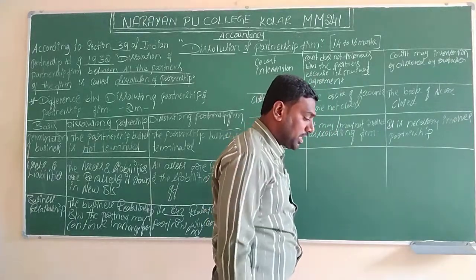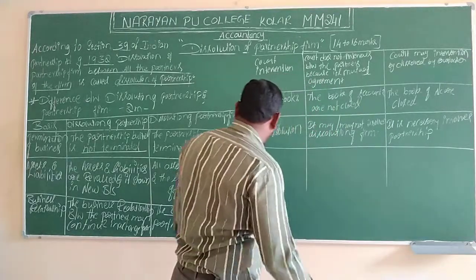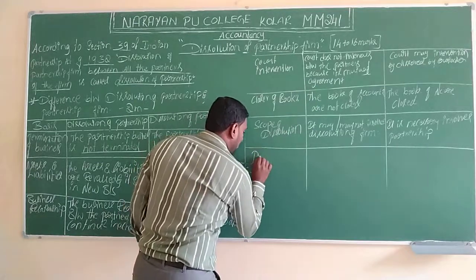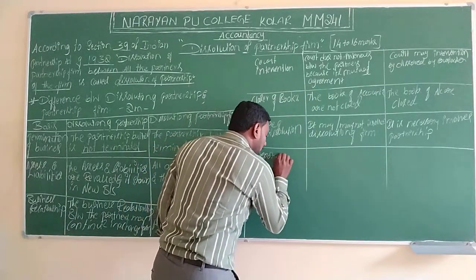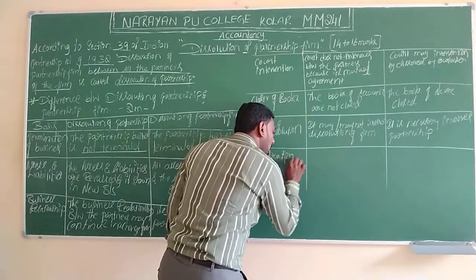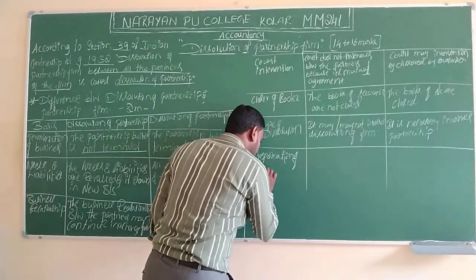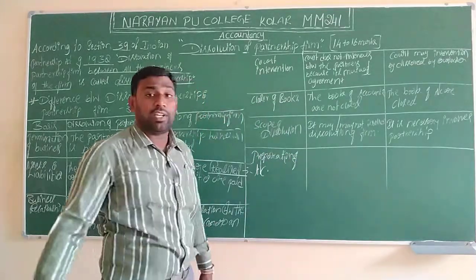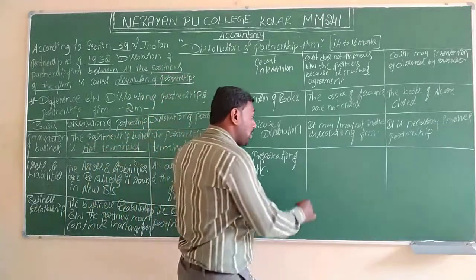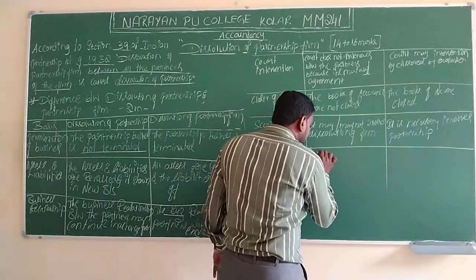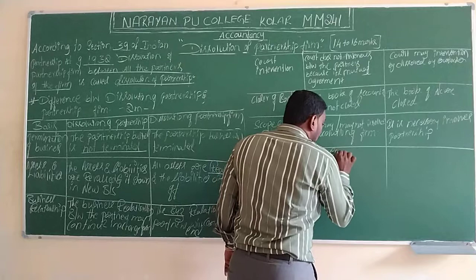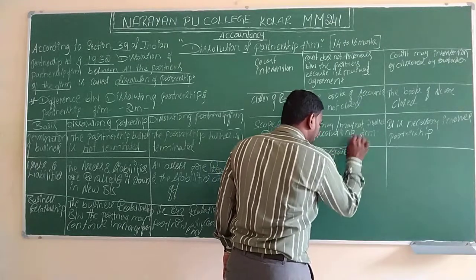And last, the third one here: preparation of accounts. In case of dissolution of partnership, what are the accounts they are going to prepare?